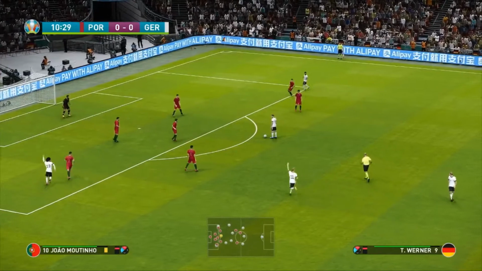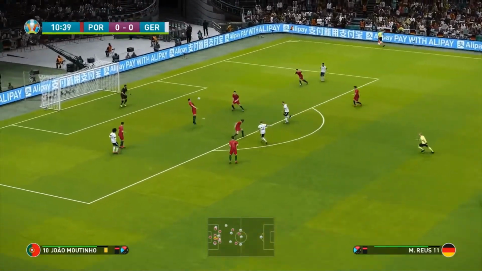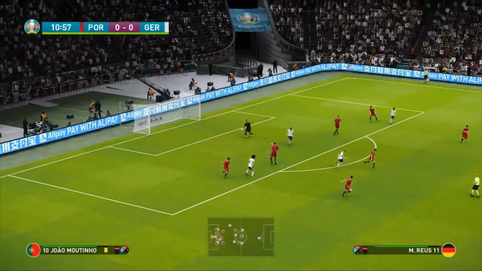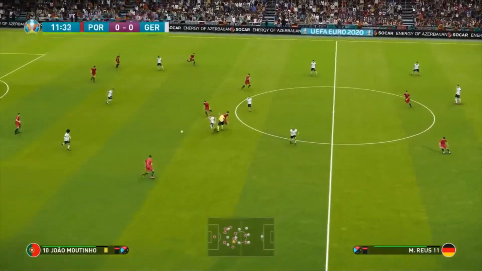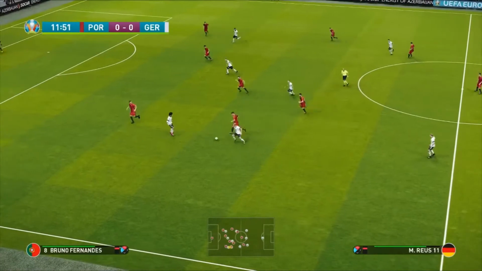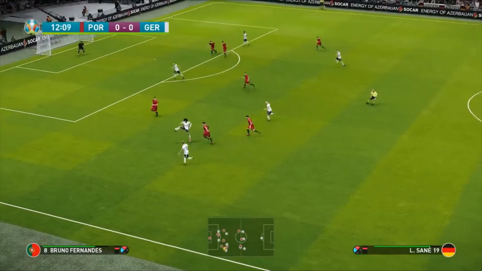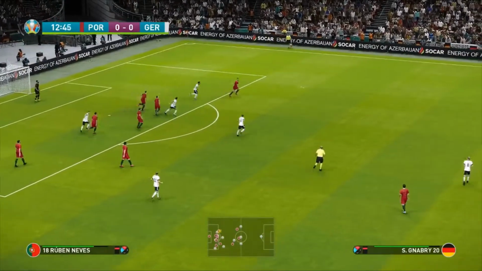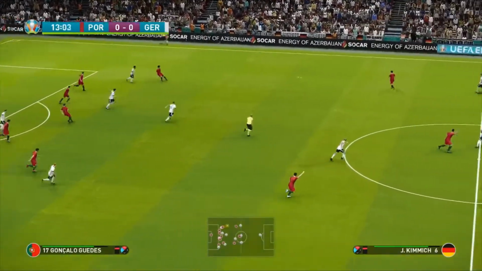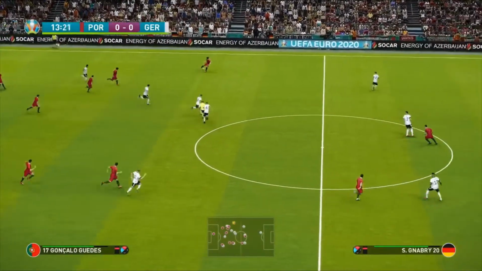Well, we've got a free kick here for Germany. It's taken quickly into Marco Reus. It was good work there. The idea was spot on. The execution maybe not as spot on as you would like it to be. Here's Reus into Leroy Sané. Back to Reus again on the left-hand side of the field. Lovely ball to Serge Gnabry. Headed away, and we've got a fantastic game on our hands here, 14 minutes in.